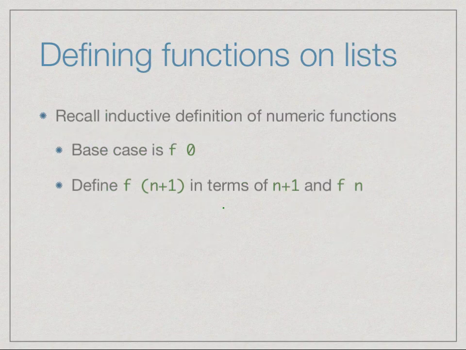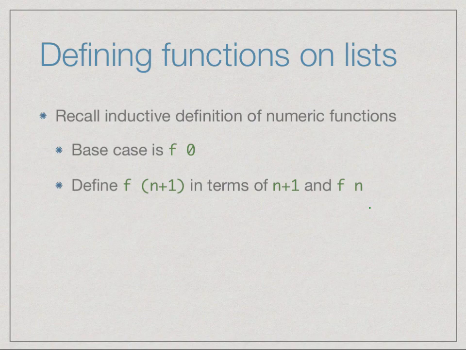So now we would of course like to define functions that operate on lists. So it turns out that induction is a good way to define functions on lists. So recall how we did inductions for numeric functions, especially for functions on whole numbers. So we said that we would define a base case for the value 0, and then for a value n plus 1, we would define f in terms of the value n plus 1 itself and the value of the function f on a smaller value, f of n.